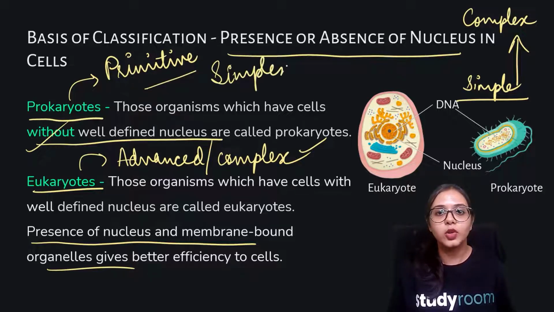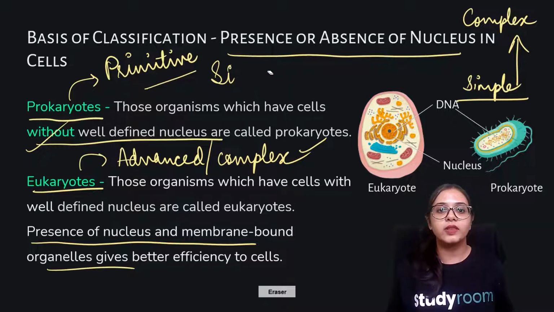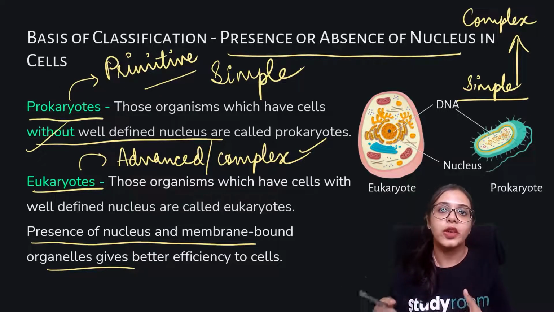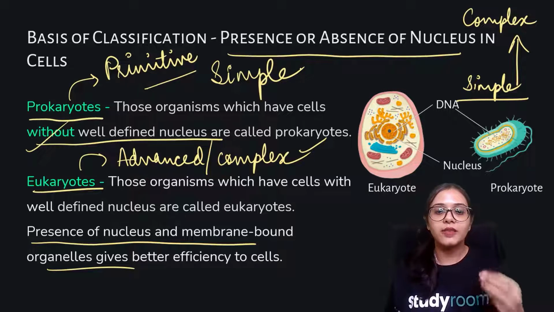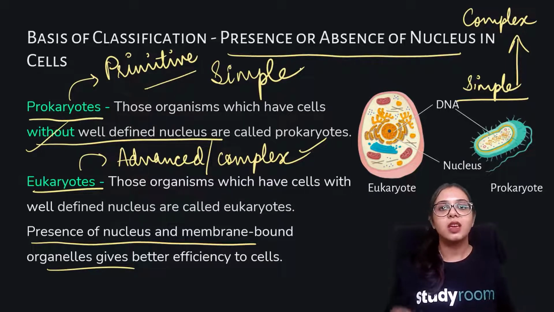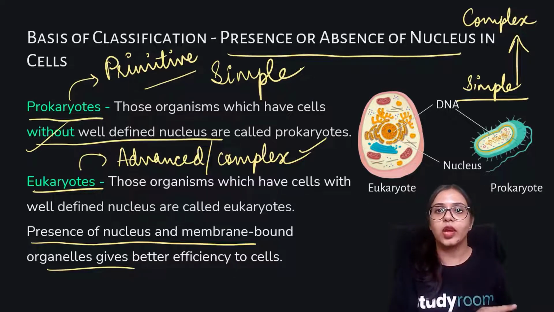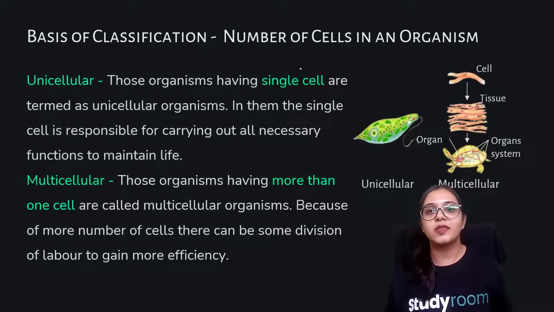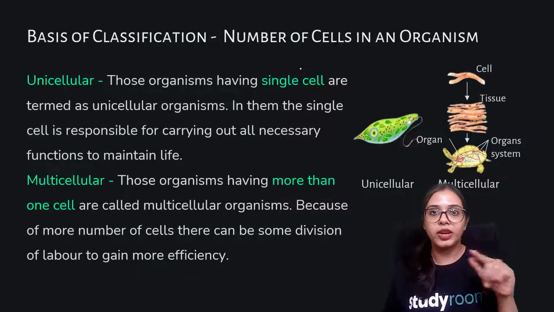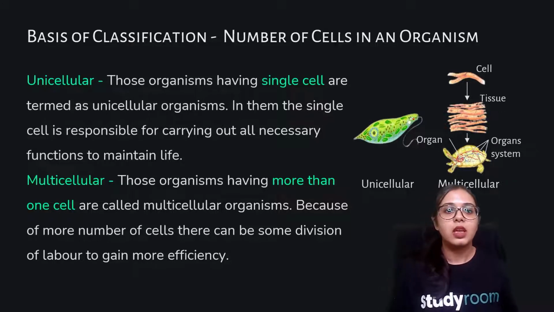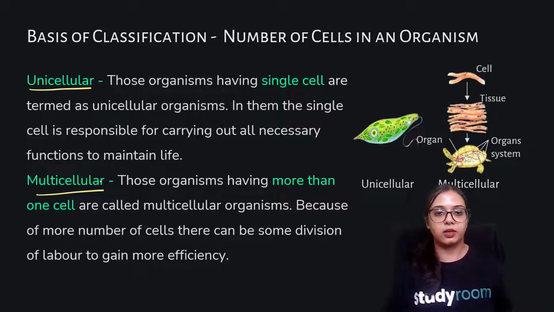And as we work our way towards the advanced or complex category, the complications increase, the structures increase, membranes are added, and things are getting more distinct, more well defined. So another basis is the nature of the cell, that is prokaryotes and eukaryotes. Another basis on which we can classify is the number of cells in an organism, which is unicellular and multicellular.